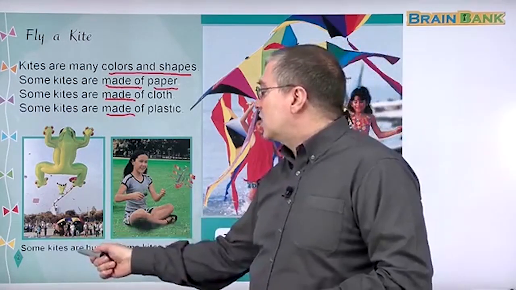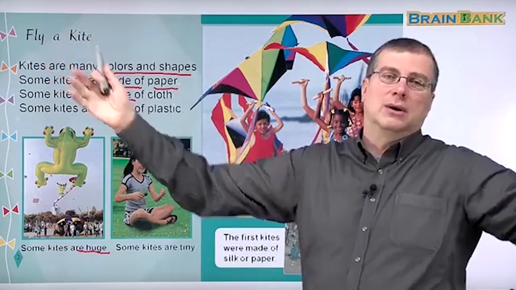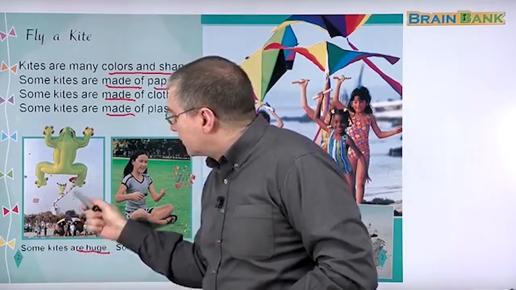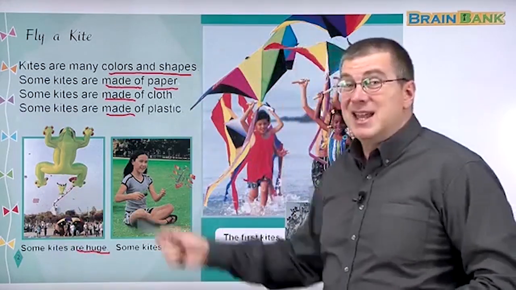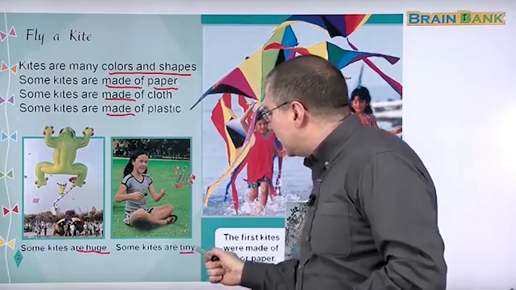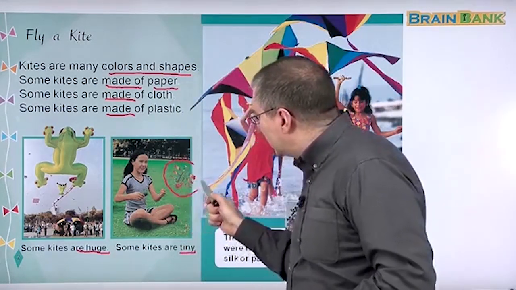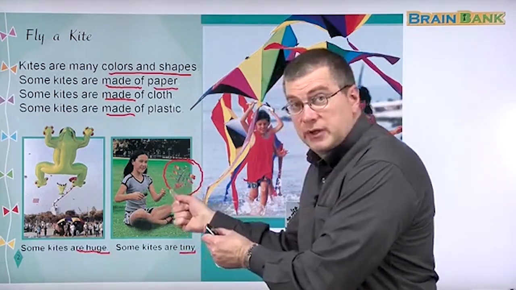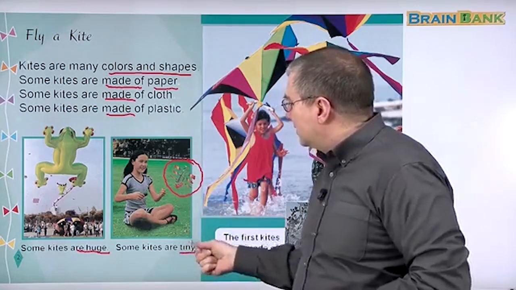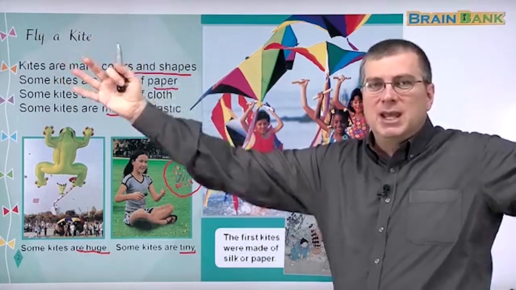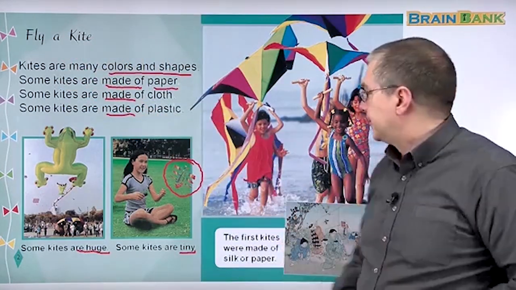Okay. Some kites are huge, huge, very big, right? Very, very big. And this kite is really big. Look, it's not very far off the ground, and the people look really small compared to the kite. That's a huge kite. Really, really big. Some kites are tiny, right? I said this kite is very interesting because it's so small. And look, she's just sitting on the ground, and it's very close to her, and it's already flying, but it's a tiny kite. It's a very, very small kite. So huge, very big, tiny, very small.